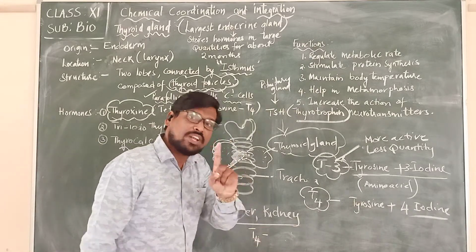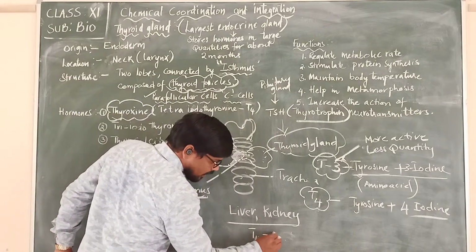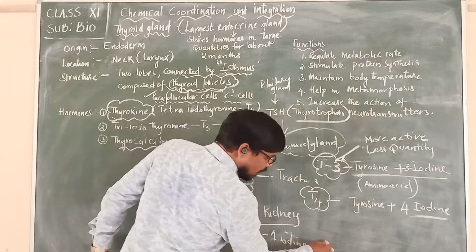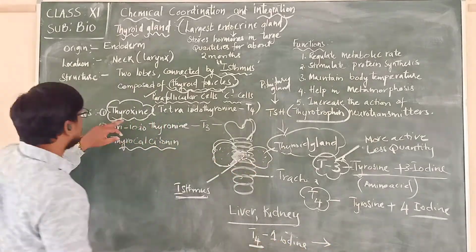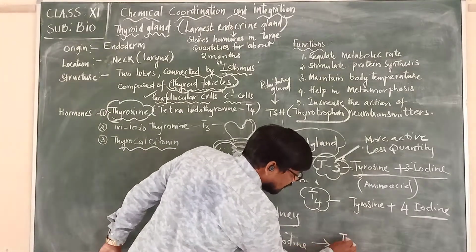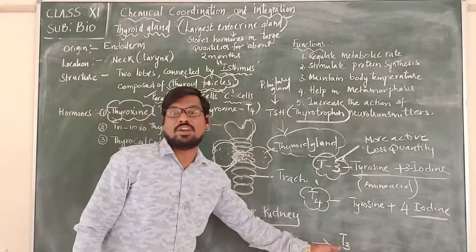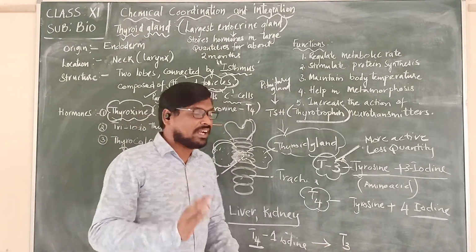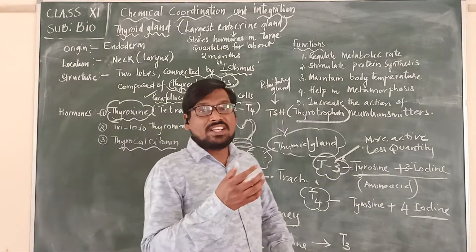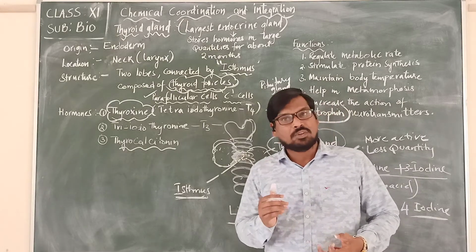Once one iodine is removed, T4, the tetraiodothyronine, immediately changes into triiodothyronine. So T4 is produced in large quantities but is not more active. But what is happening?